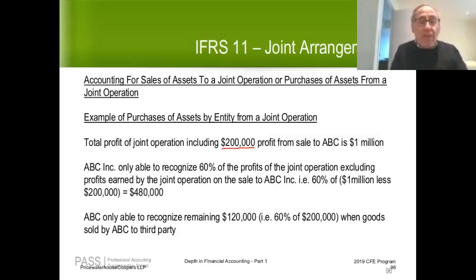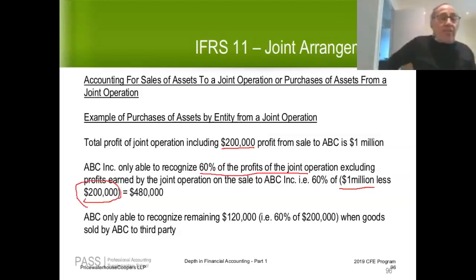ABC Inc. is only allowed to recognize 60% of the profits of the joint operation, excluding the profits that the joint operation earned on the sale to ABC. So ABC would be allowed to recognize 60% of the million, less the $200,000 that was earned by the joint operation on a sale to ABC.